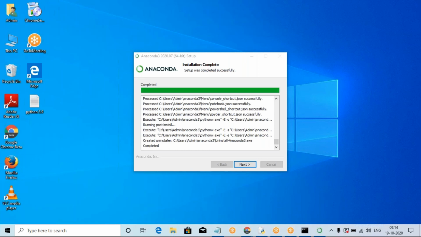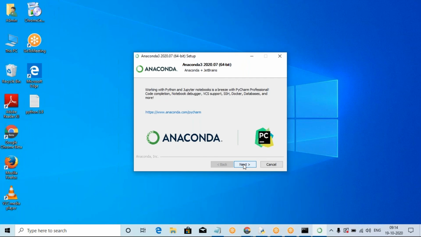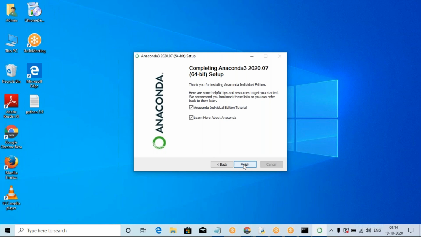Sir, completed. Hello. So the process is completed, kadandi. Okay, clear. Next, press the next button. Okay, click the next button, and the finish button. Okay, it will automatically finish. Press the finish button.